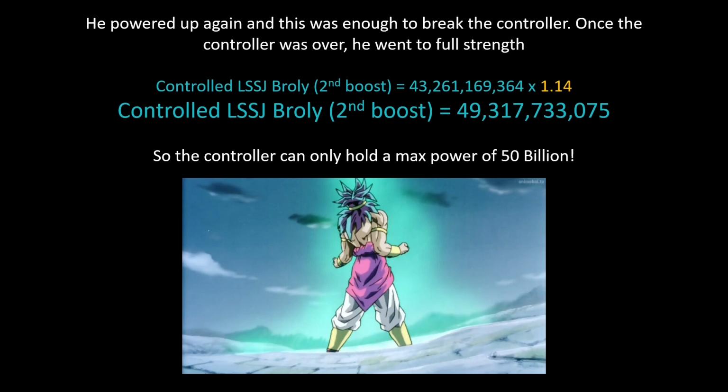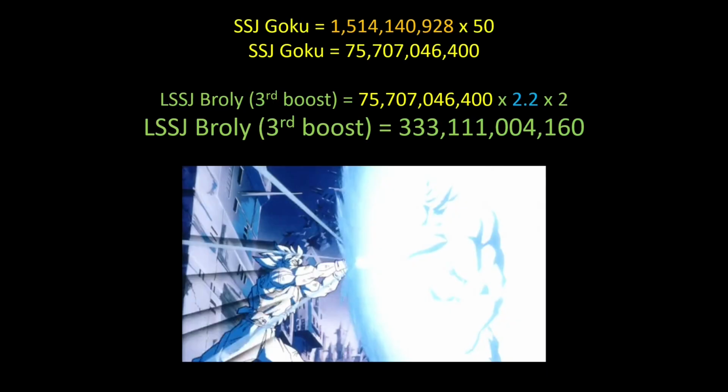Now let's look at this next slide here. Broly has now received his third boost. There was a scene where he powered up, you will see it on the next slide. So he powered up once again, and that was his third boost. And when he went into his third boost, he was able to tank Super Saiyan Goku's Kamehameha, as you can see in the image here. So doing the math, legendary Super Saiyan Broly's power level with the third boost comes out to be 333 billion.